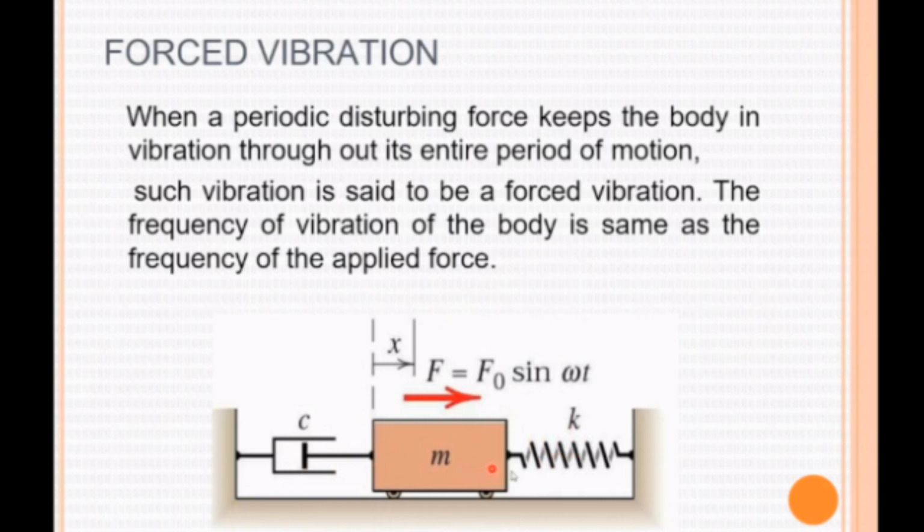If the mass is connected with the stiffness, the force given by this spring also reduces the movement of the mass. But since we are giving power to move and vibrate this mass, the amplitude of vibration will be constant.